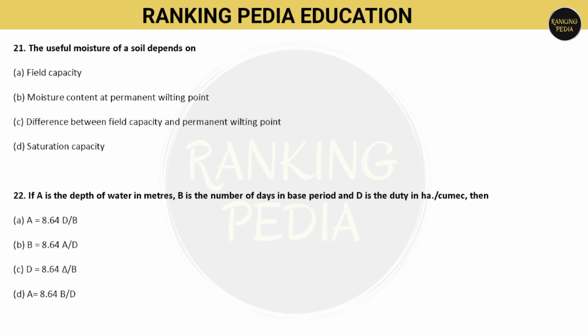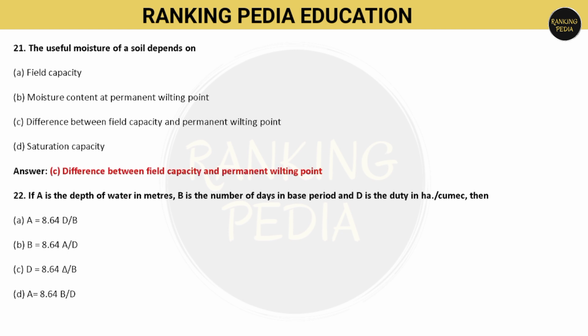Next question is, the useful moisture of soil depends on. Your options are field capacity, moisture content at permanent wilting point, option number C, difference between field capacity and permanent wilting point, and option number D is your saturation capacity. So which one is the correct? The useful moisture of soil depends upon the difference between field capacity and permanent wilting point. That is option number C.